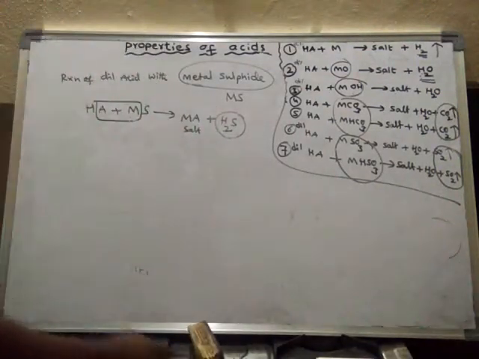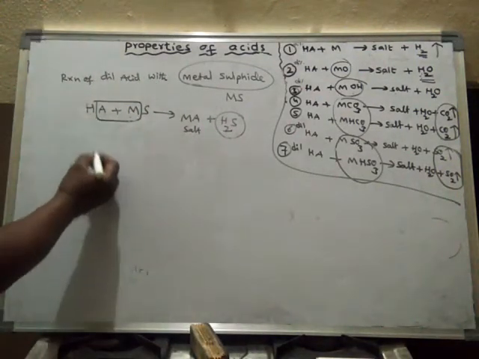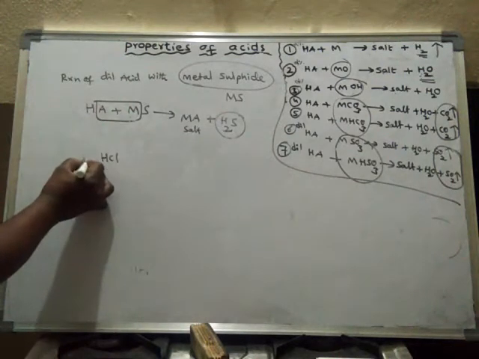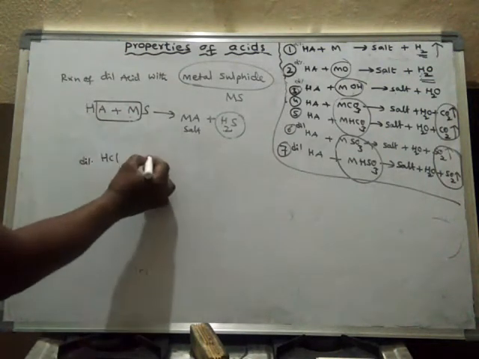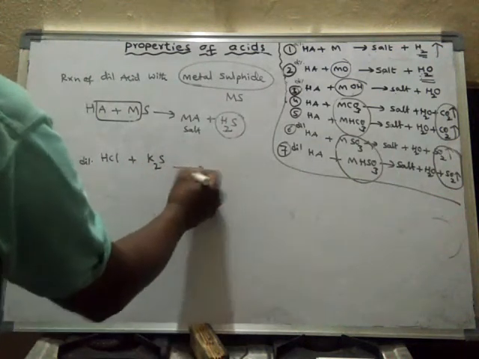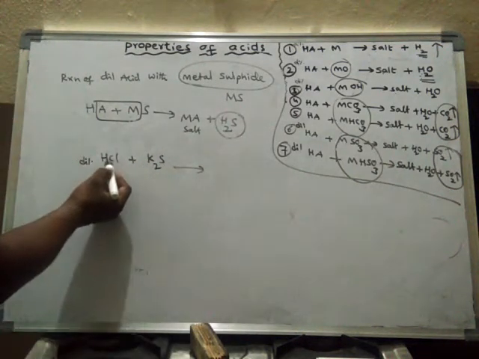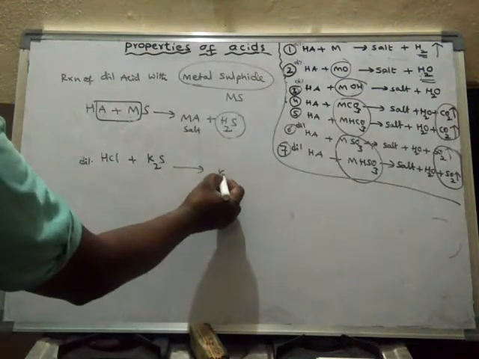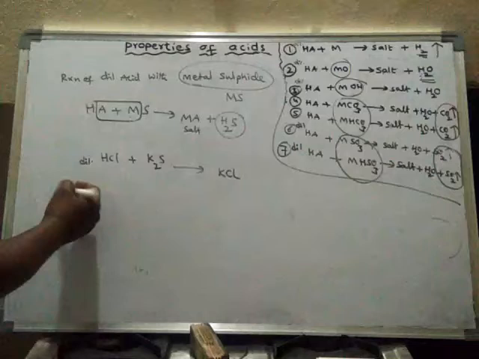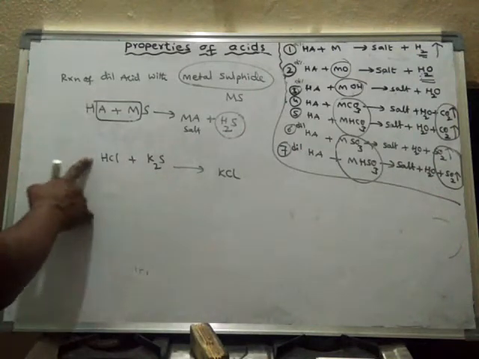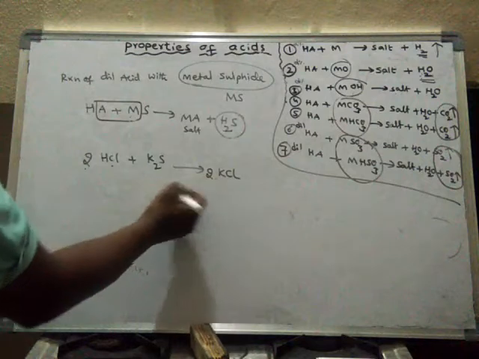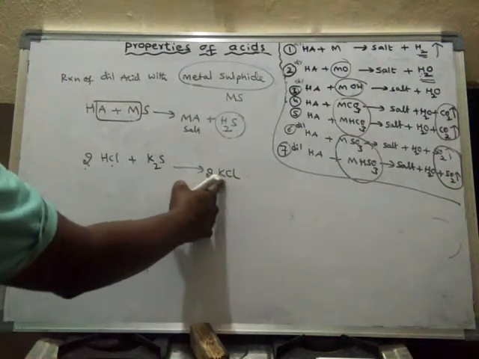Okay. Let us take an example. Acid, dilute HCl, plus a metal. We may take any metal, K2S. So it forms what? This potassium will combine with chlorine. For every potassium it requires one chlorine only. Here there are two potassiums, so it requires two chlorines. That means they form two KCl.